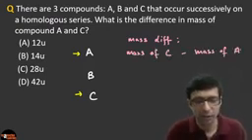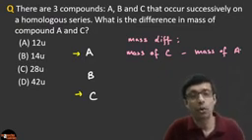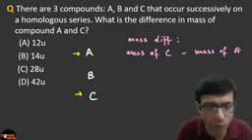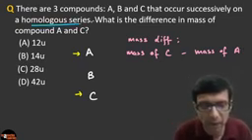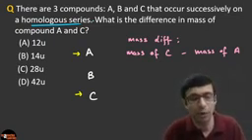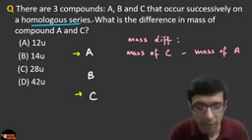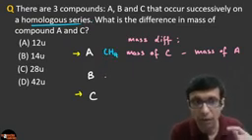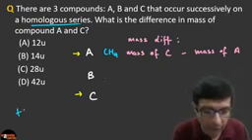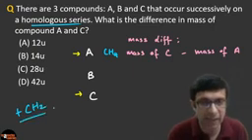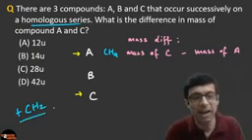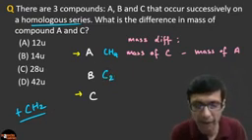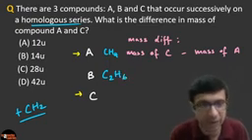Very interesting question. So one very important thing for you guys to know in a homologous series, right? Let's take a simple example, okay? Because they have not given us which homologous series, we can take a simple example. Let's say we are going to take alkanes, okay? Just for an example, because we don't need to know that here, but let's say A is methane, CH4. Then what will B be? So for the next homologue, you always need to add CH2. That means one carbon and two hydrogens. So the next homologue will be C2H6, right?